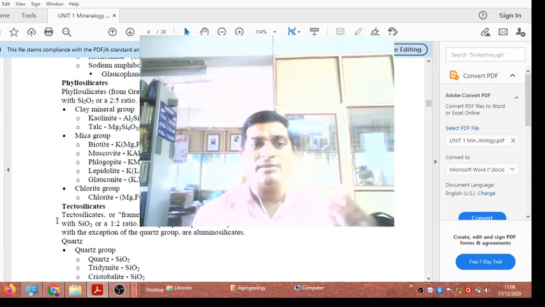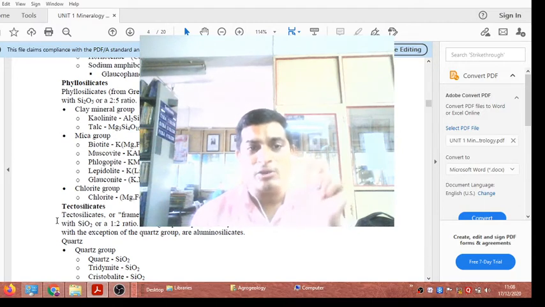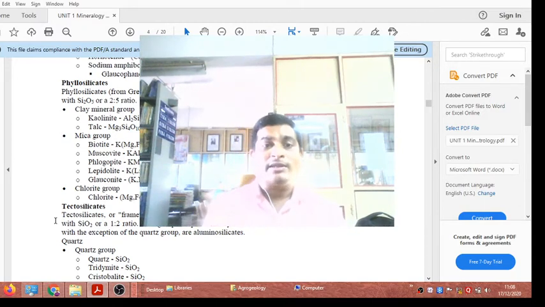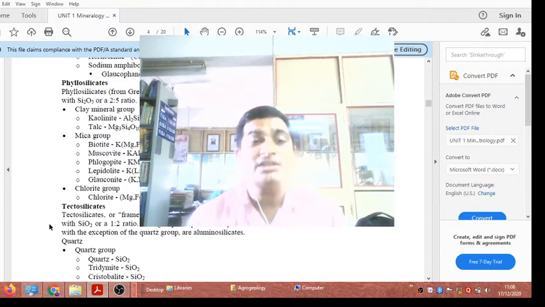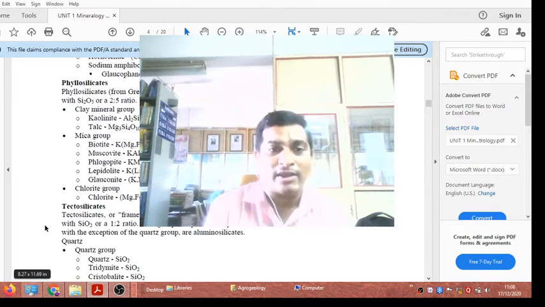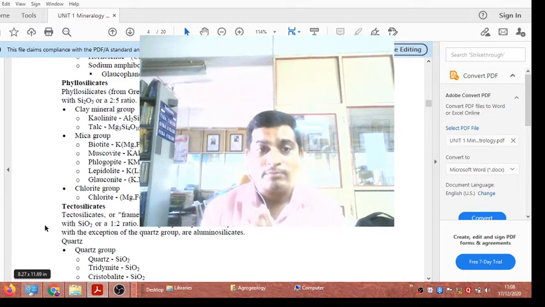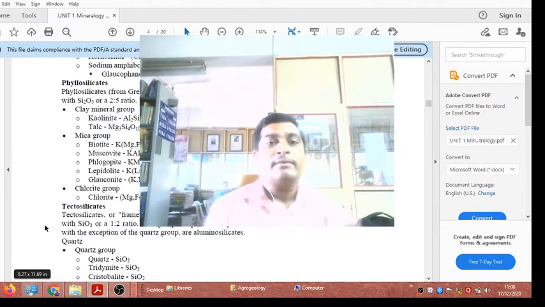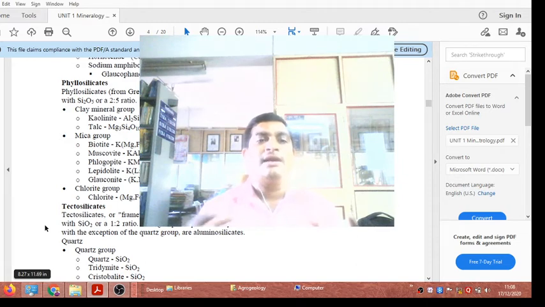kimberlite rock मध्ये तो डायमंड सापडतो आणि तो कशासोबत असतो? If phlogopite is present in a kimberlitic type of igneous rock, there may be chances of presence of diamond in that kimberlite. In India, the Kurnool district of Andhra Pradesh has different volcanic pipes of this kimberlitic rock, and this kimberlite rock is one of the sources of diamond bearing rock. What is the relation between phlogopite and diamond? If phlogopite is present in kimberlite, it is an indication of presence of diamond in the kimberlite. Okay, तो sandwich मध्ये असतो phlogopite आणि diamond.